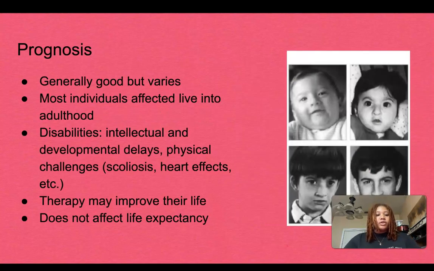So the prognosis for Cri Du Chat syndrome is generally good, but it varies based on the severity of their case. Most individuals affected do live into adulthood. Disabilities of the syndrome include intellectual and developmental delays, and physical challenges such as scoliosis and heart effects. As I said on the last slide, therapy may improve their life, and this syndrome does not affect their life expectancy.